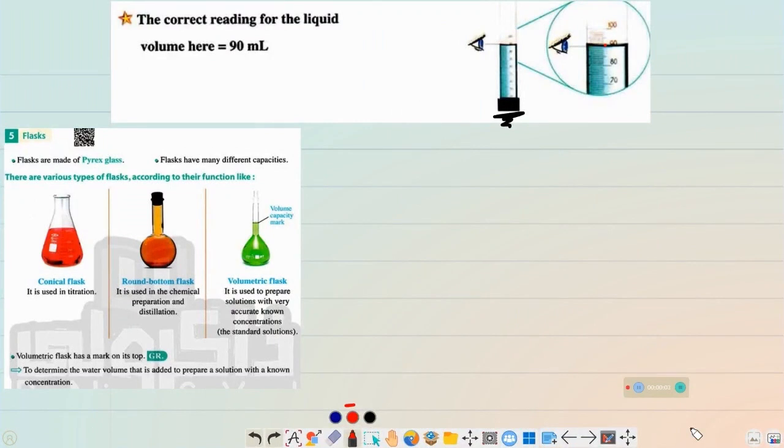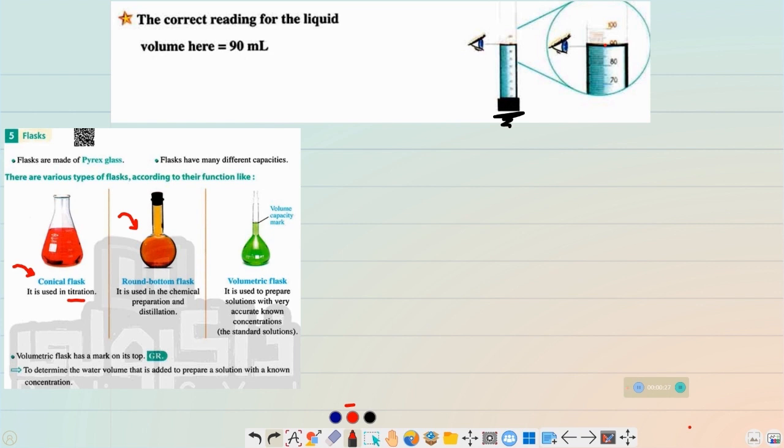The fifth device, the fifth equipment, is the flask. There are several types of flasks depending on the usage of the flask. For example, here we have the conical flask, which is used in titration, as I told you before. Another type of flask is the round bottom flask.